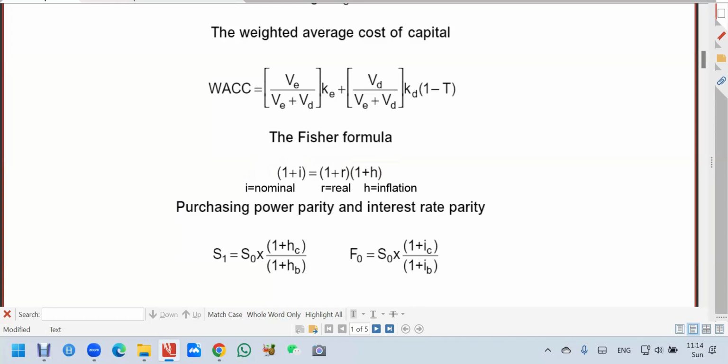So if you say roughly, exactly you have to work out. Let's say that the real rate, you go to the bank say that the real rate is 10%. I give you real interest rate 10%. And then the inflation is 5%. Then roughly, including inflation is how much? Roughly, including inflation should be 15%.